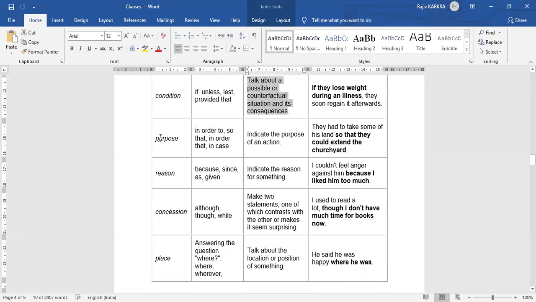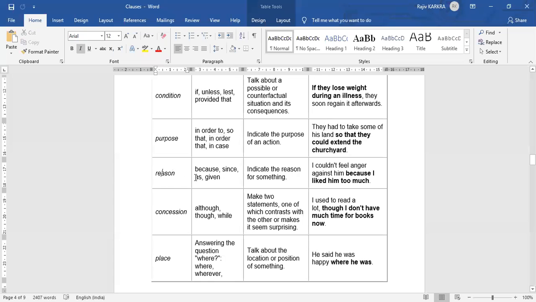Next is purpose. In order to, so that, in order that, in case, right? So these are all examples of purpose. It indicates the purpose of an action, the reason for the happening. They had to take some of his land so that they could extend the churchyard.